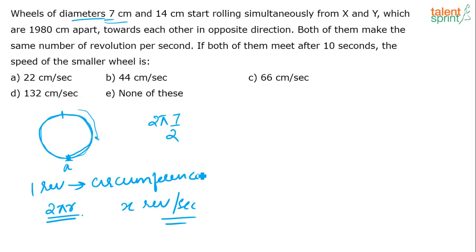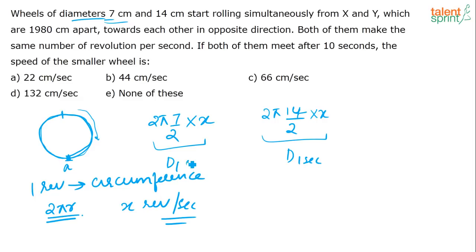And in 1 second, how many revolutions is this first wheel doing? It is doing x revolutions. So the distance covered by the first wheel is going to be 2 pi into 7 by 2 x, correct? Now there is another wheel also. In 1 second, what will be the distance covered by the other wheel? It is going to be 2 pi into 14 by 2, which is the distance it covers in one revolution. It is doing x revolutions in 1 second. So this is the distance covered by the second wheel in 1 second, and the distance covered by the first wheel in 1 second.